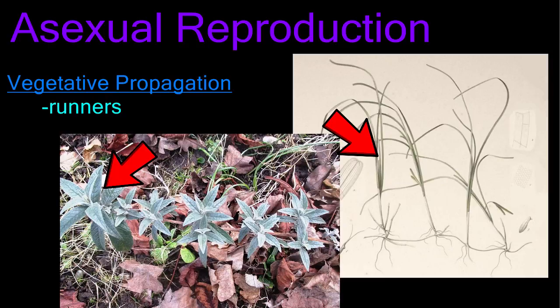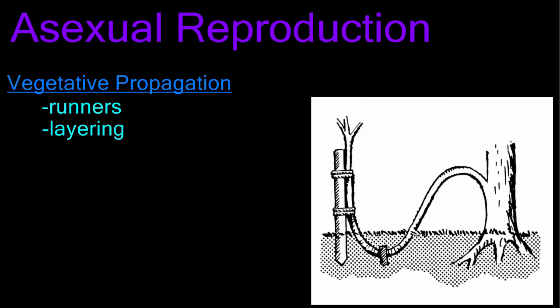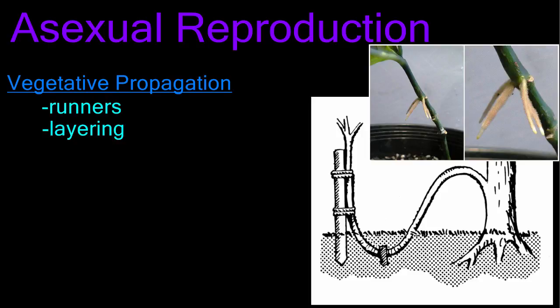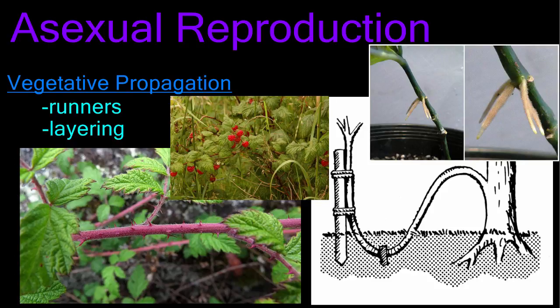Layering occurs when long stems bend over to touch the ground, where they take root and grow a new plant. This can occur naturally, as it does in raspberries, or can be performed by a farmer to increase the production of new plants.